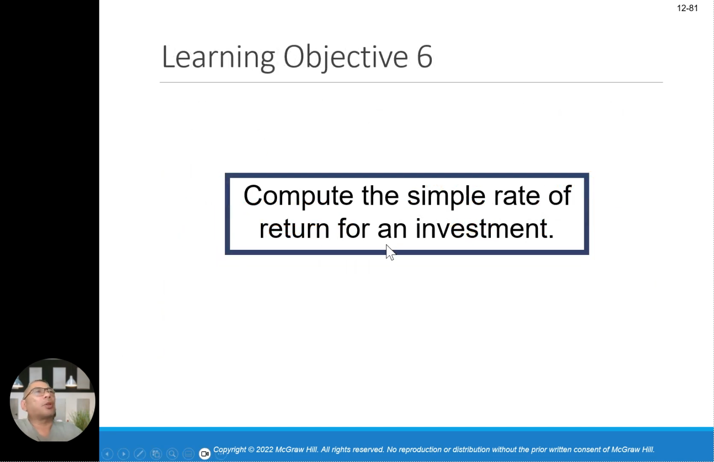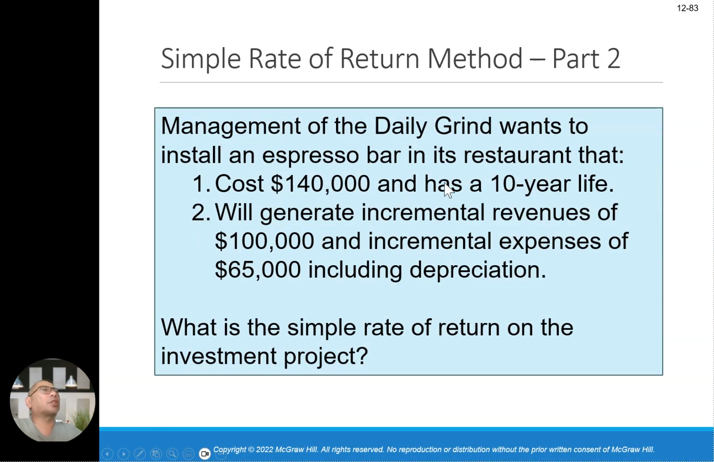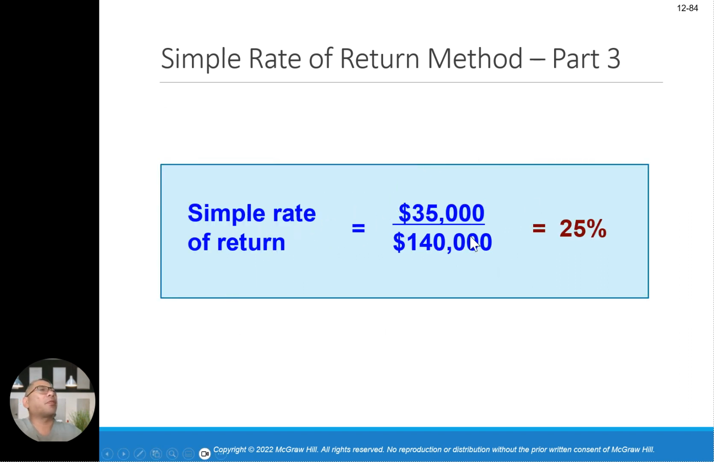And then compute the simple rate of return of an investment. Simple rate of return is equal to the annual incremental net operating income divided by the initial investment. Okay, this is the logic of the simple rate of return. So the machine costs 140,000, has a 10-year life, and will generate revenue of 90,000 with current expenses of 65,000. What is the simple rate of return for this? So based on this, how are you going to resolve this? Simple rate of return is 35,000 divided by 140,000, equal to 25%.